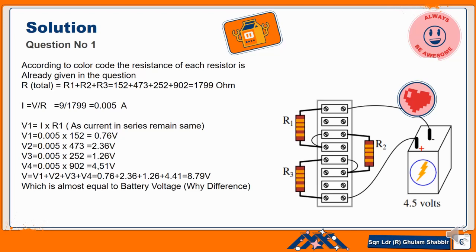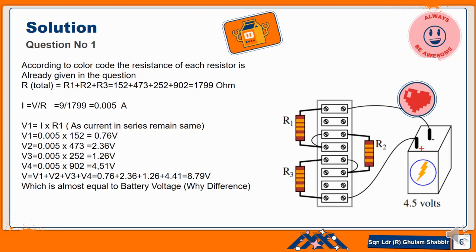That is very close to the EMF, with just a little bit of difference. I need to ask you people why this difference is. So this is how the four resistors in series circuit problem can be solved.